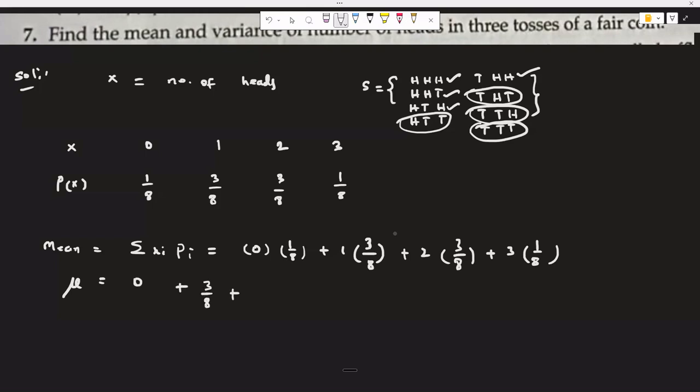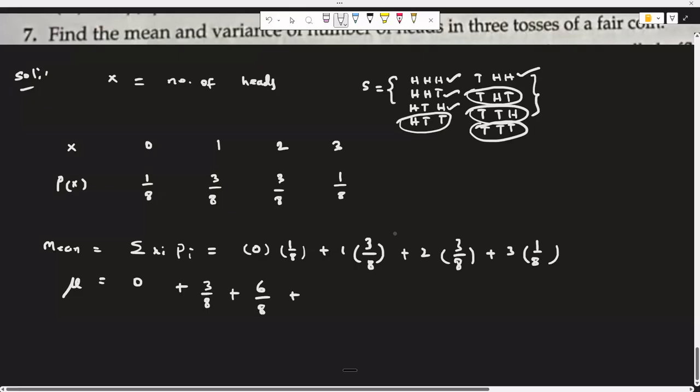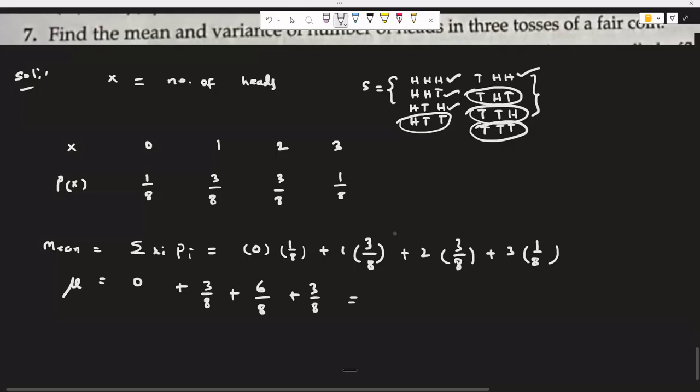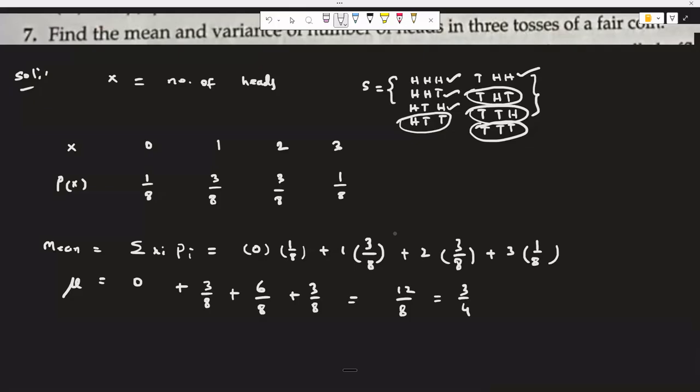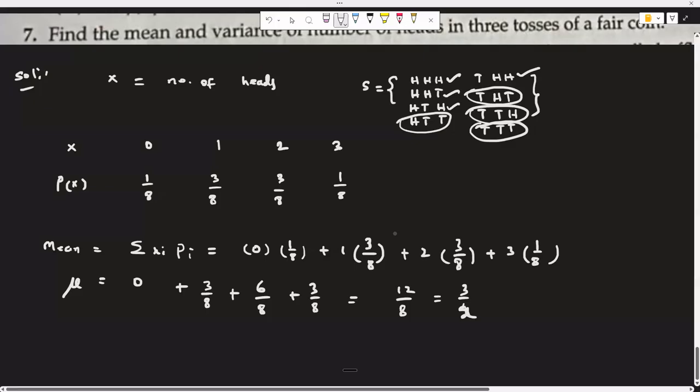This is 3 by 8, 6 by 8 and 3 by 8. 9 plus 3, 12. 12 out of 8, and 3 by 4. I can cancel the 4 table, 3 by 2. 3 fours are 12, 2 fours are 8.